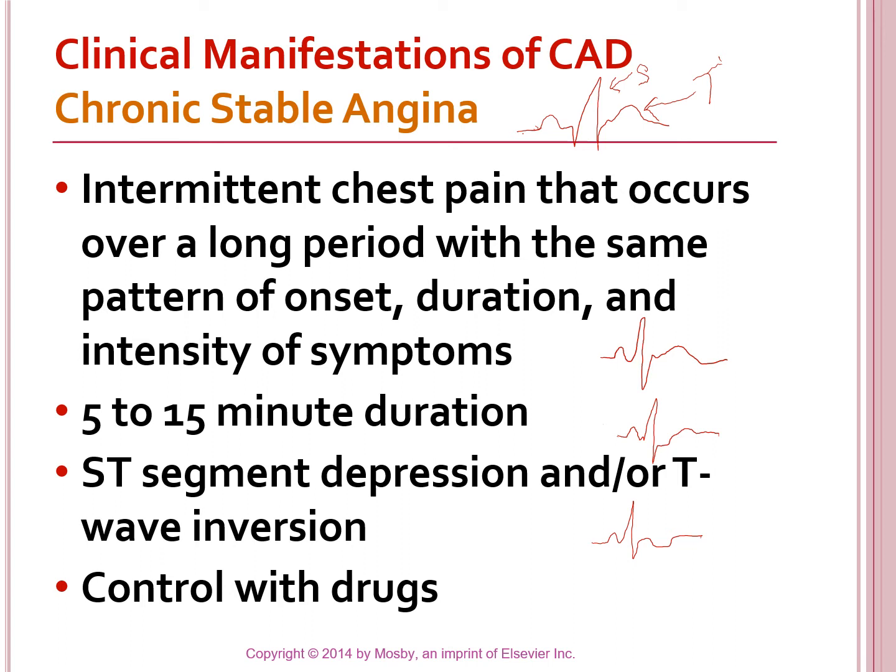So if you look down at the bottom, normal is that top one. Right, so normal is this one here. And then if you go to this one here, that has ST depression. If you look right there, it is depressed, right? And then if you go down at the bottom, they have a T wave inversion, because the T wave, instead of going upward, is deflecting downward. So those are changes that often affect somebody who's had long-term ischemic problems, and it is usually controlled with drugs.